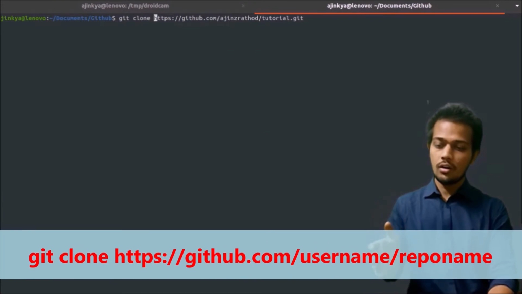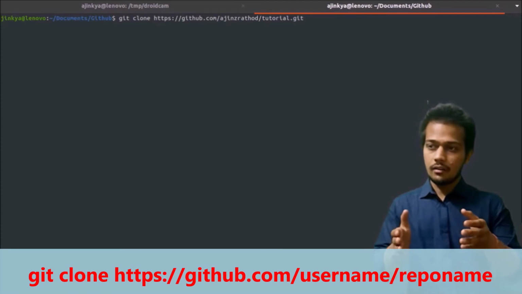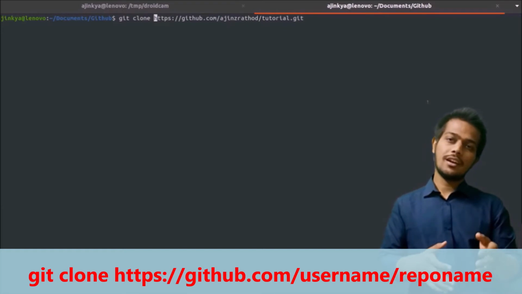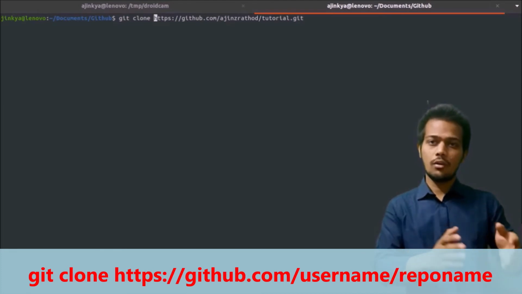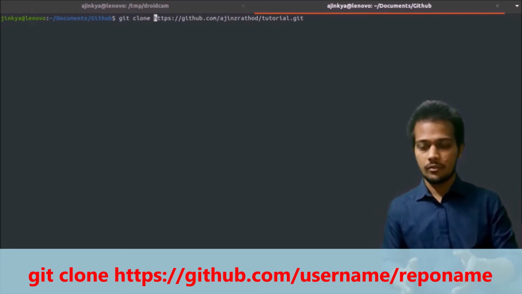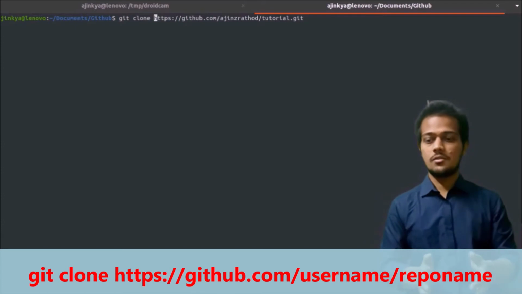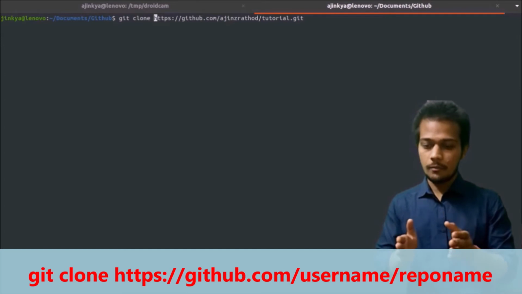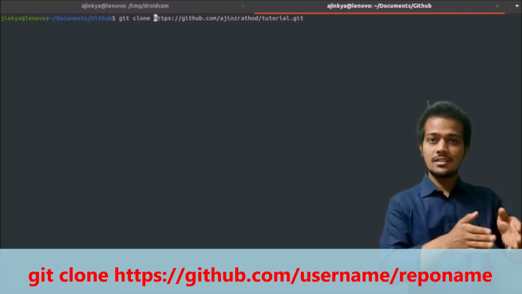This word clone might be something new to you. Clone is nothing but copying the directory that the repository contains. And what is a repository, you will ask? A repository is kind of a directory which has images, files and everything in a folder, and that is located on a server. We term it a repository in GitHub terms. Now all the files that are on the server will be copied into your local system. For that we use the word clone. So when we write git clone github.com/your username/your repository name, all the files in that repository will be